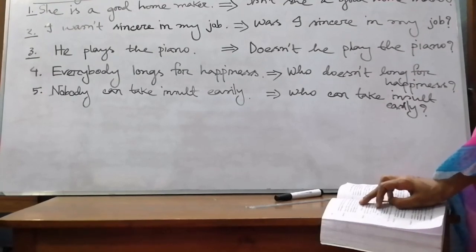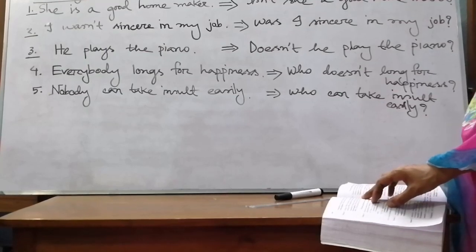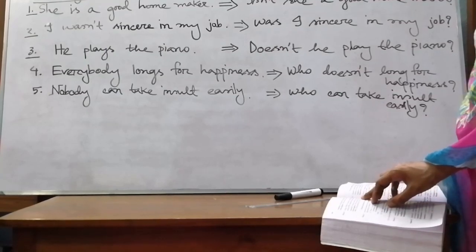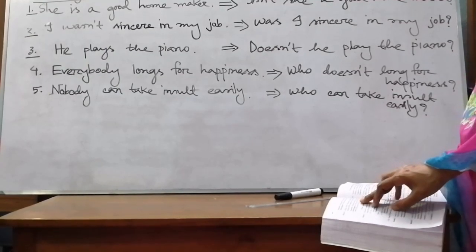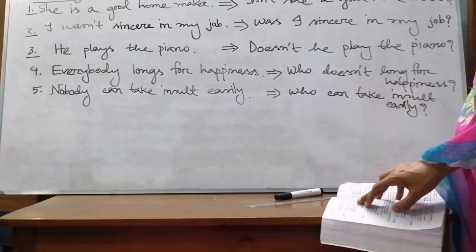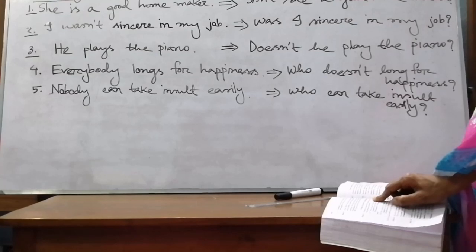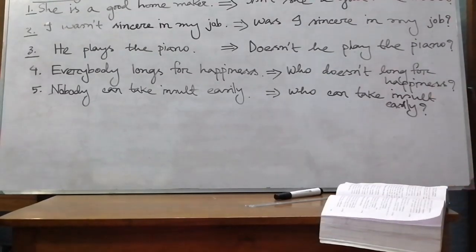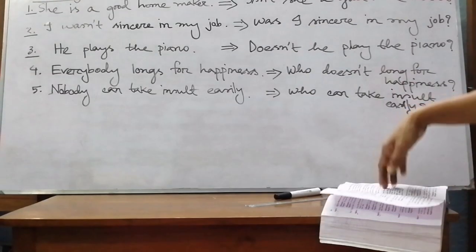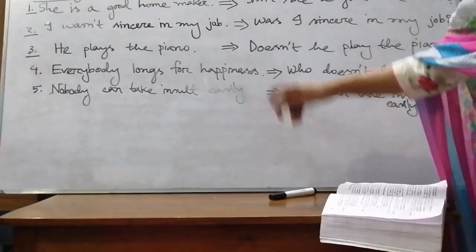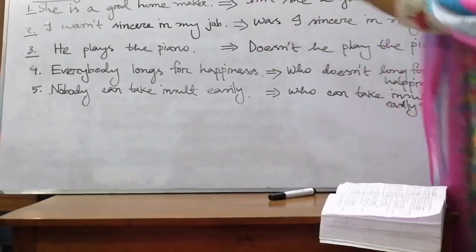Who. Only in place of nobody we will use who. Then: who could ever count my love for you. Very simple. Okay, my dear students, that's all about the rules of changing sentences from assertive to interrogative.